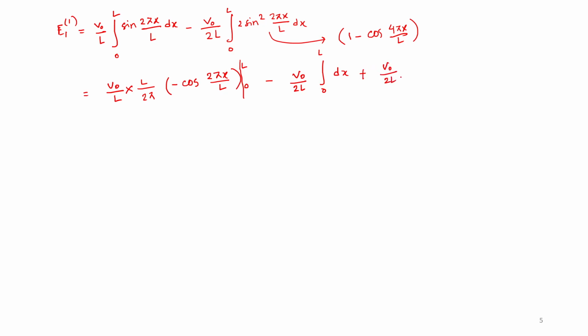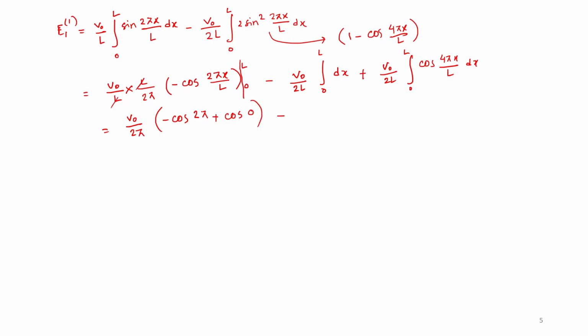Am I doing it right? I don't know. Let's see. Cos 4 pi x by L dx. The L is cut there, it is 0 by 2 pi. And what about this? At L, x is equal to L, this is minus cos 2 pi, right? At L will cut, and another will be plus cos, x is equal to 0, overall thing is 0.